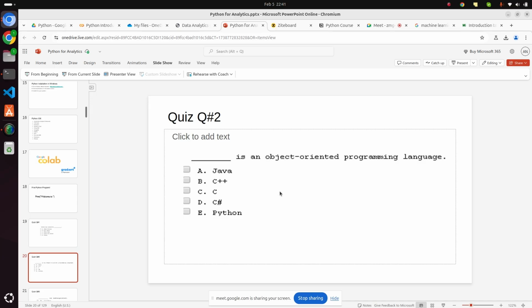Which is an object-oriented programming language? It is a multiple choice question, right? C++, Python, Java is also object-oriented. Yes, C++ is also object-oriented. Except C, everyone is object-oriented. C is not object-oriented. Apart from this, these four are object-oriented. Okay.